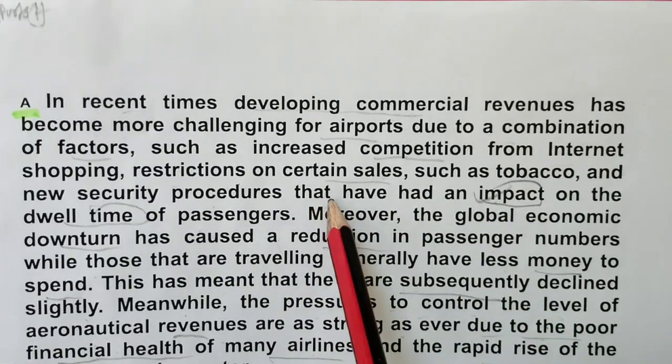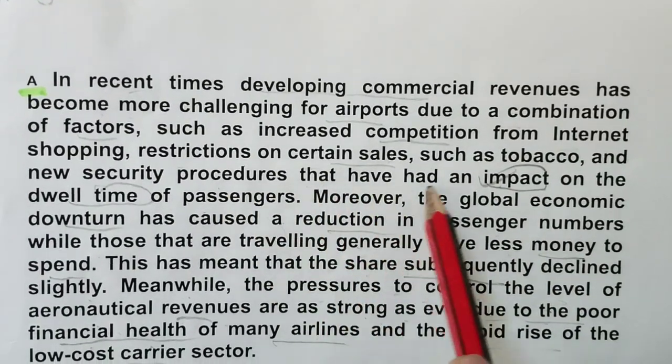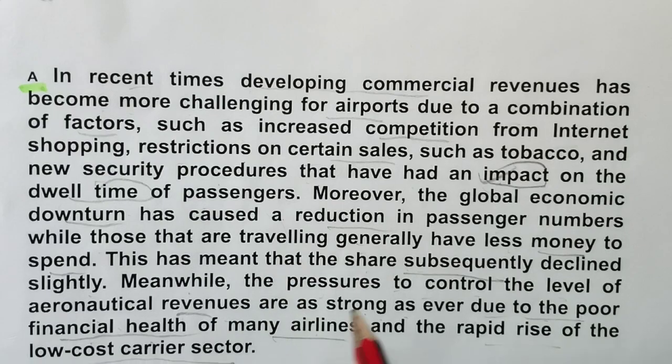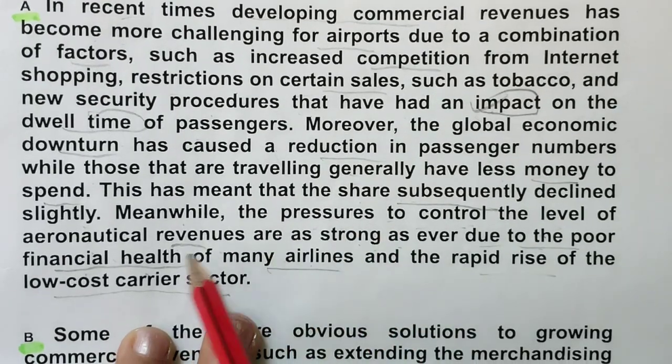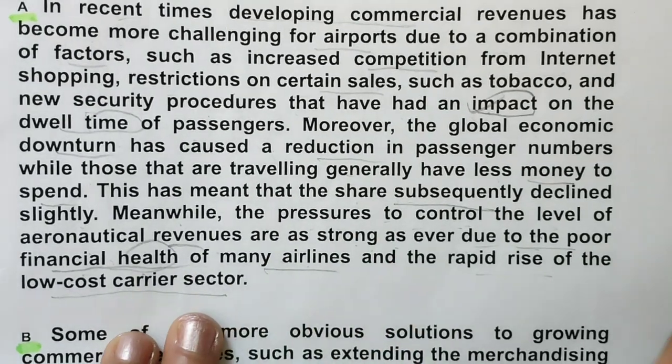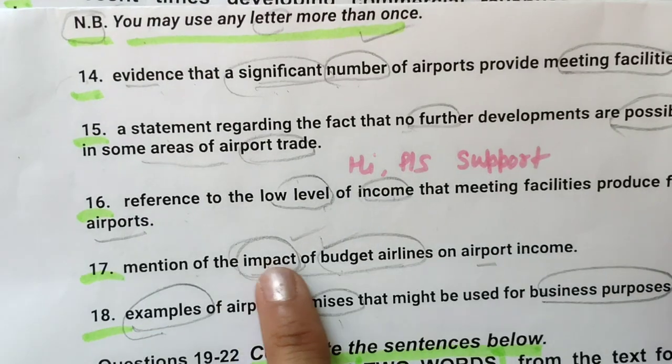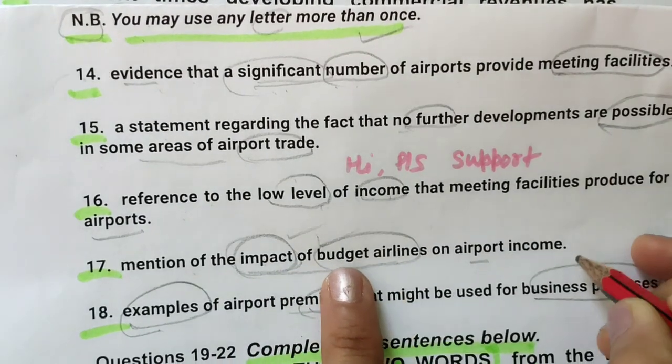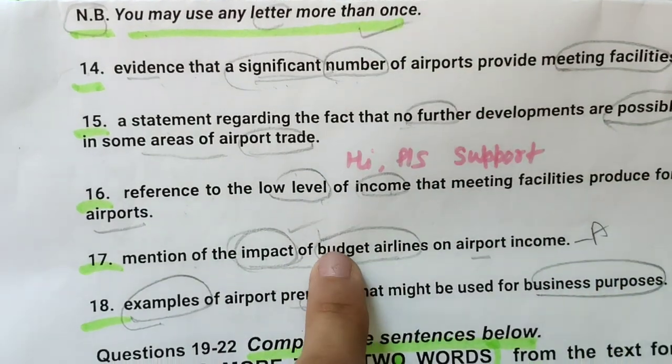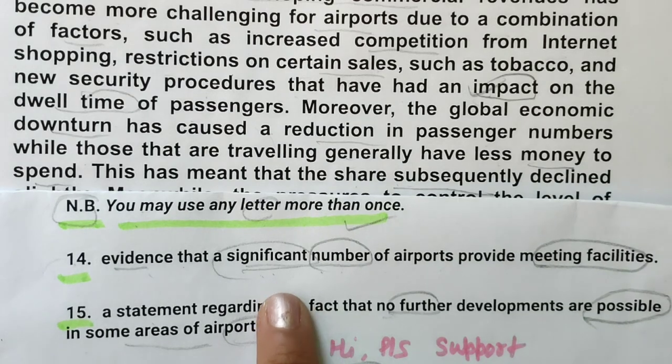And here, impact, that have an impact on the dwell time of passengers and pressure to control. So we have got this information. It mentioned the impact of budget airlines on airports, so here A will come. And you can match others also if something is matching.